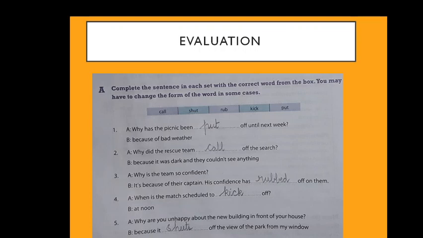Fourth one, children. When is the match scheduled to dash off? At noon. So what would be the answer here? The phrasal verb would be kick. Okay, so kick is the answer for this sentence. Last one, children. Why are you unhappy about the new building in front of your house? Because it dash off the view of the park from my window. So what would be the correct answer for this sentence? Shuts. So we are using the phrasal verb shuts off. Okay. So these are the textbook bits that we have gone through.